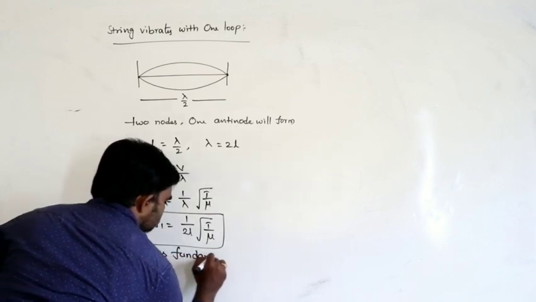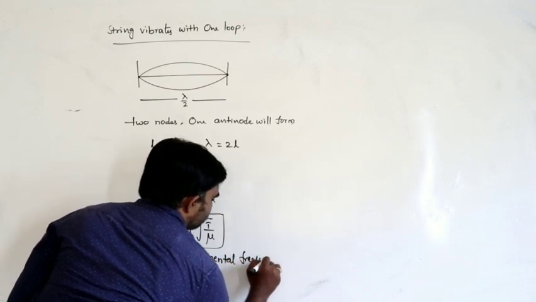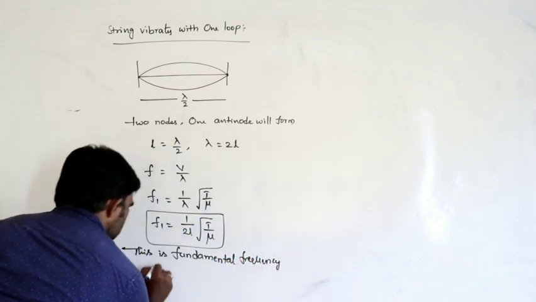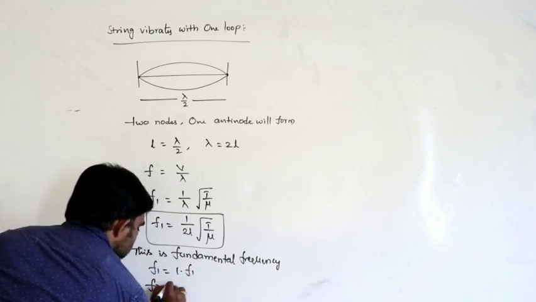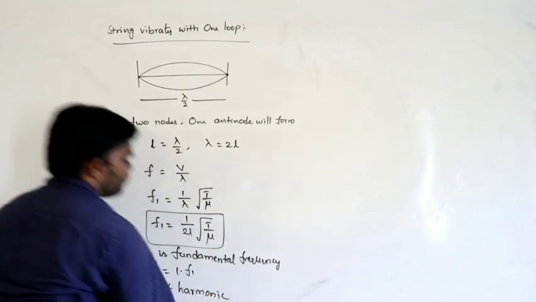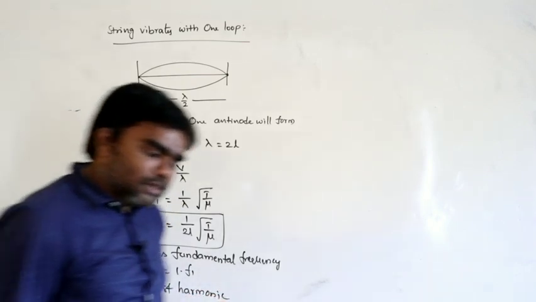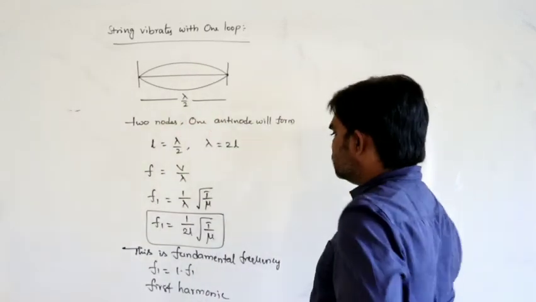This is the fundamental frequency, or it is also written as f1 equals 1 into f1. So this is also called the first harmonic. This is called the fundamental frequency, or it is also called the first harmonic.